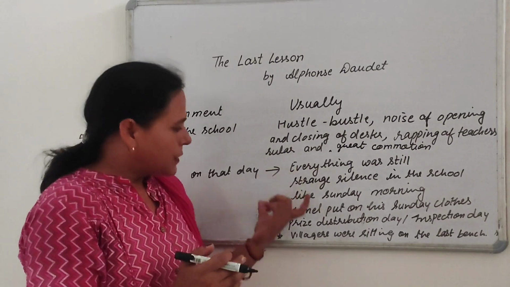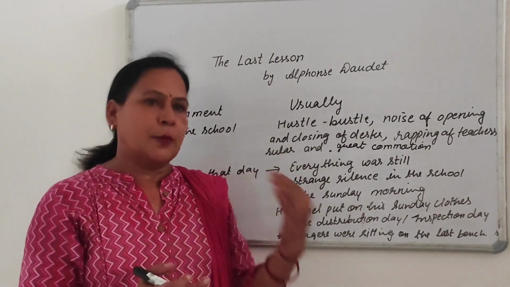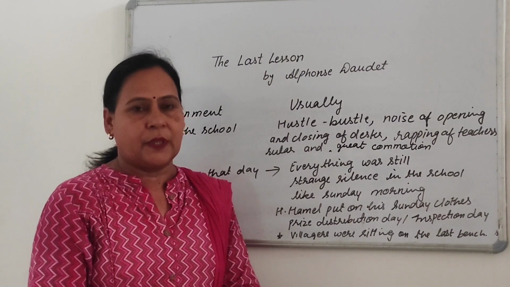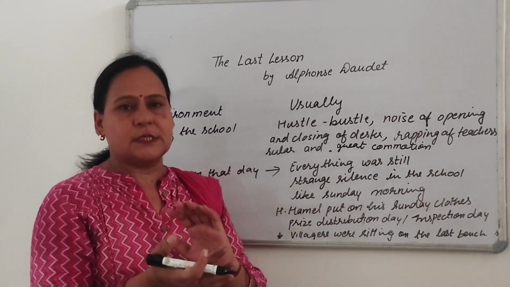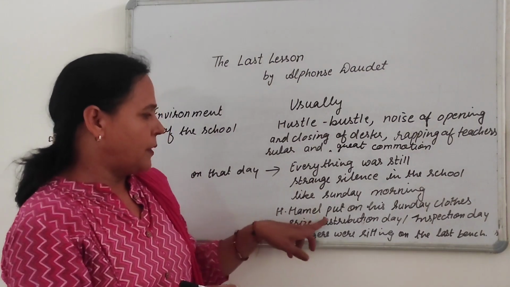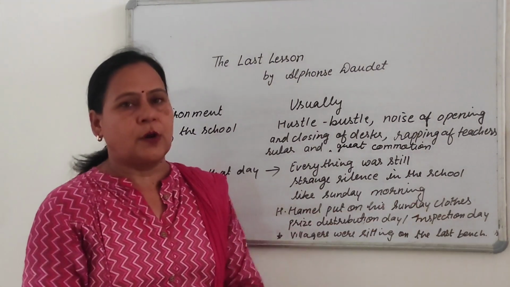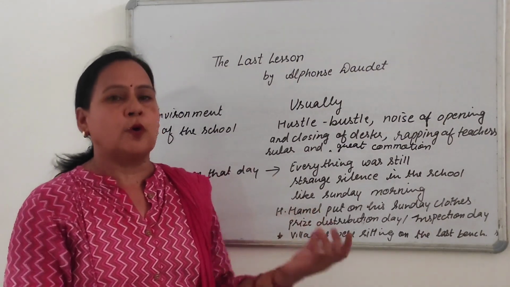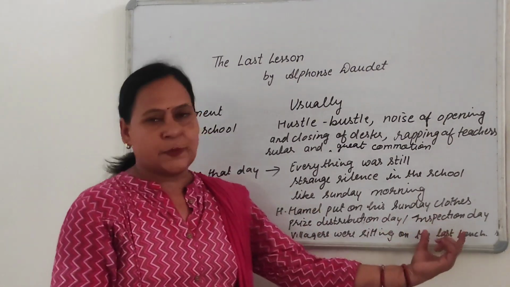M. Hamel told Franz, "Come on Franz and take your seat, we were going to start without you." So the way the teacher was talking was a bit different. The teacher M. Hamel had put on his Sunday clothes, the clothes which he usually put on prize distribution day or inspection day.